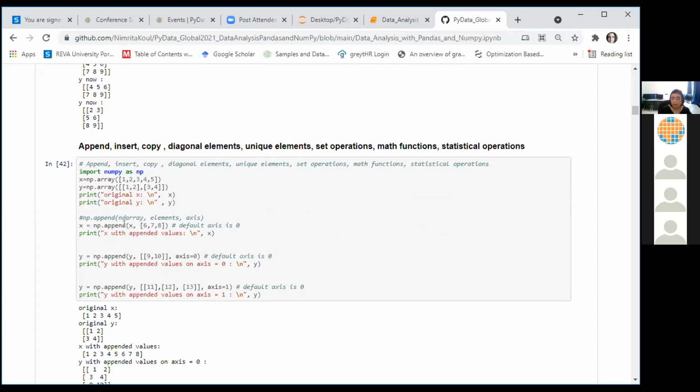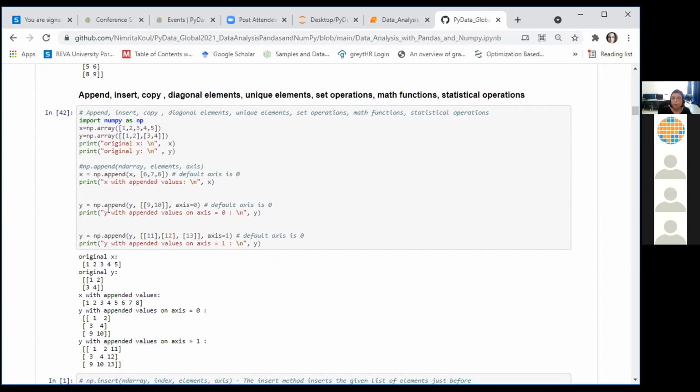You just have to write np.append, pass the name of the array object which you want to be appended to, and then pass the list of values that you want to be appended to the contents of X, right? This is straightforward. By default, the operation takes place on the axis parameter when axis is equal to 0. We can also append over column axes. In that case, you have to specify axis is equal to 1. So I have added values 6, 7, and 8 to the original X, and we can see the value of X after making the amendments, right?